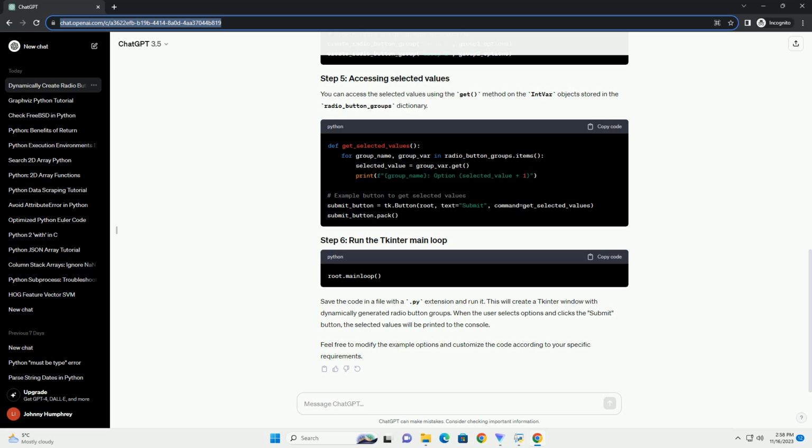Create a class for your application, where you'll define the methods and attributes. Save the code in a Python file, for example dynamic_radio_buttons.py, and run it. You should see a window with 3 radio button groups, each containing 3 options. This example can be easily extended to handle a dynamic number of groups and options based on your specific requirements.